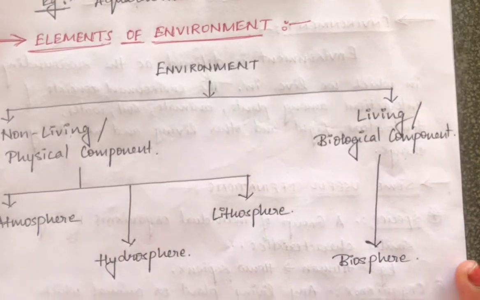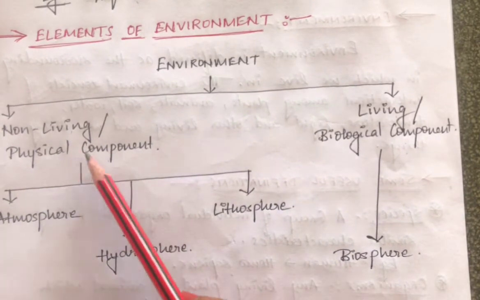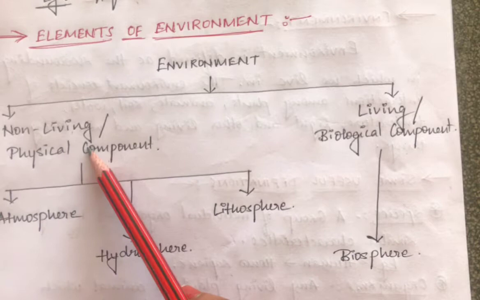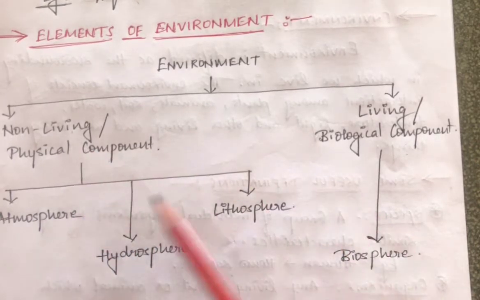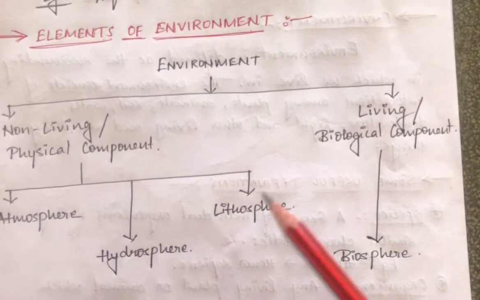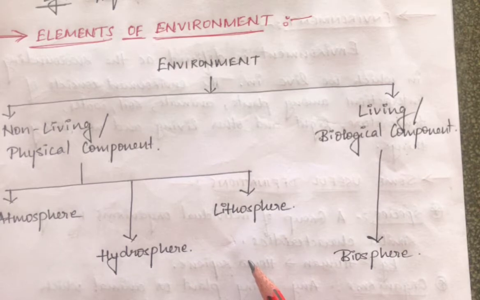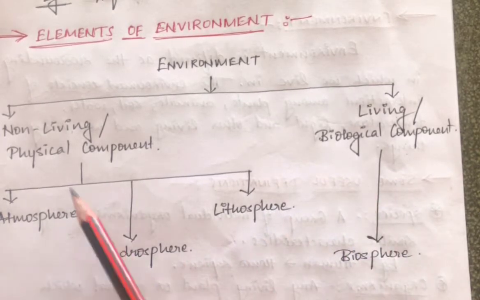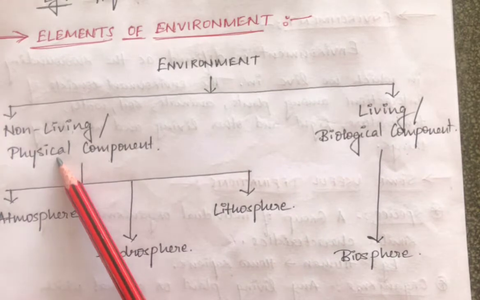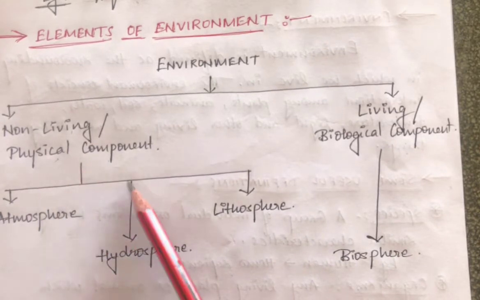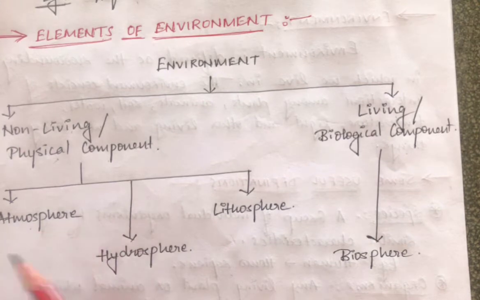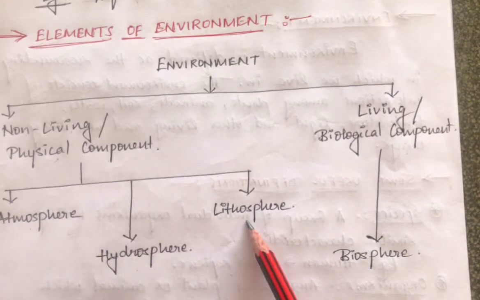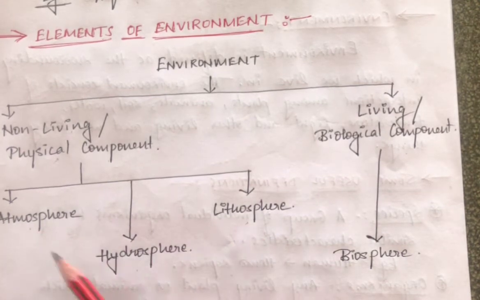Clear? Now, in case I want to define what is there in the non-living component, we have further subdivided this in the form of spheres. We have heard about spheres: atmosphere, lithosphere, hydrosphere. So in the form of spheres, this is how the living and non-living are further subdivided. If you can see, the non-living component, which is the physical component, is further divided into atmosphere, hydrosphere and lithosphere. We'll discuss all this in detail.